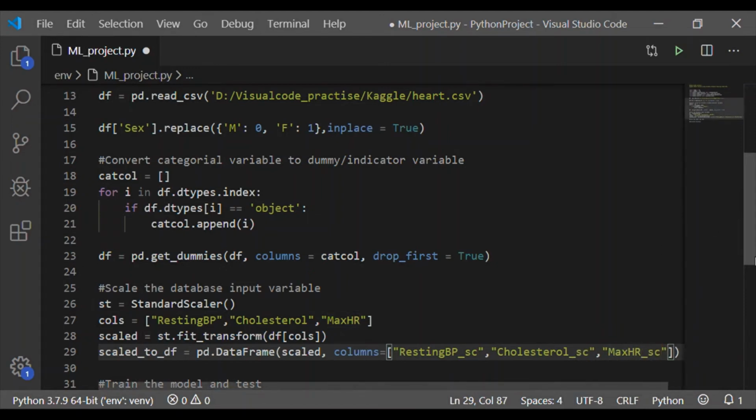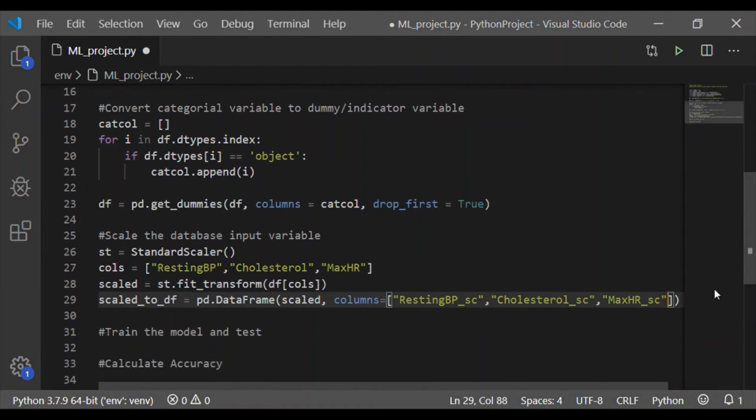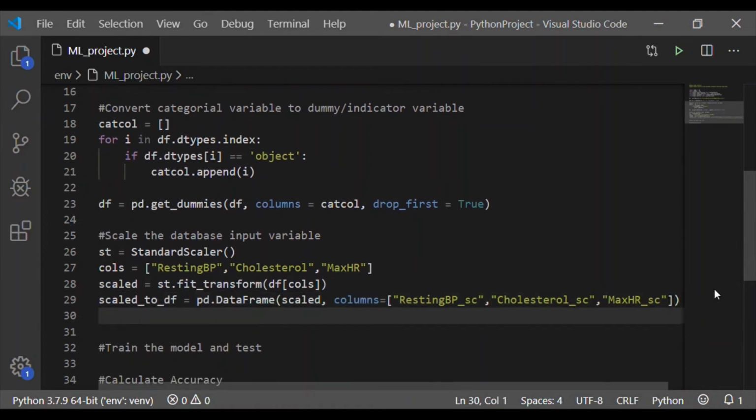So a new data frame scaled_to_df is created with the scaled values and the corresponding column names specified. Using the head method, let us see what this scaled data frame has.